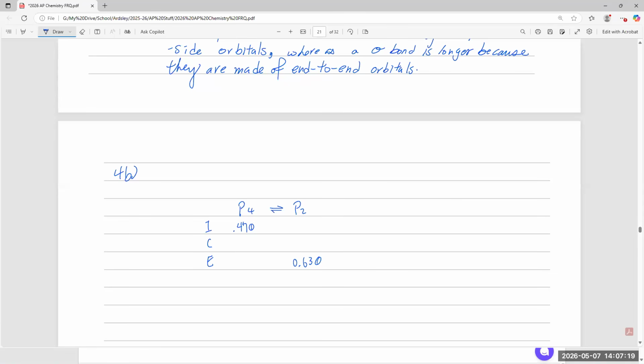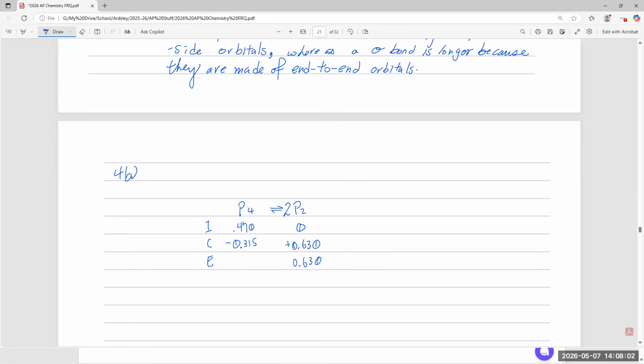All right, so what do we know? We have that, so you need that. Okay, so now it's a balanced equation. Now what? We know that it started with none of P2, and we got there by doing this. For every mole of P2 that was created, half as much P4 was used. So in order to create 0.630, half of that was used up. So that's 0.315. Am I right? Half of 0.630, yes, that should be right.